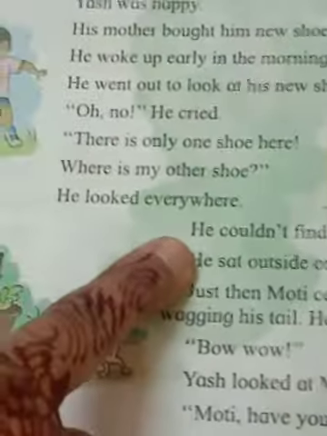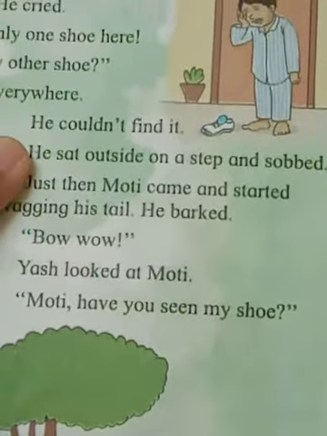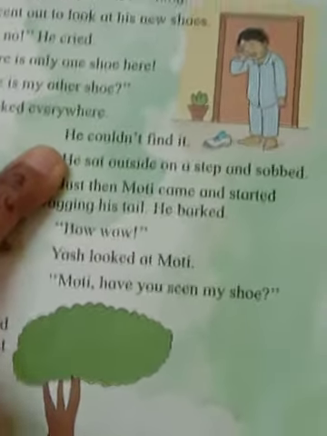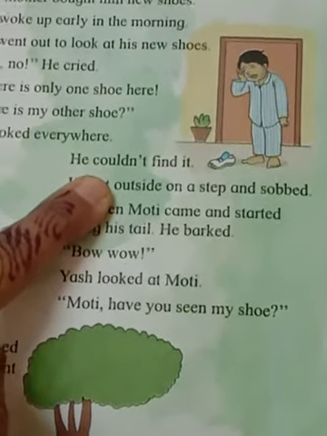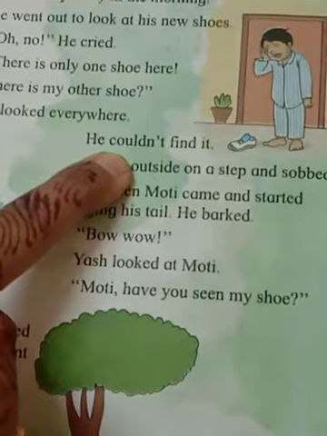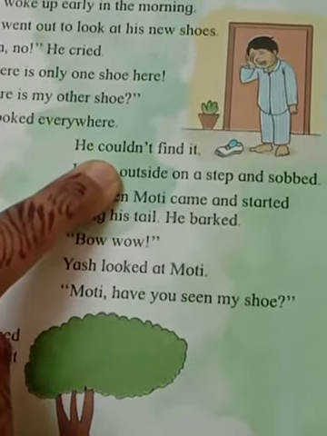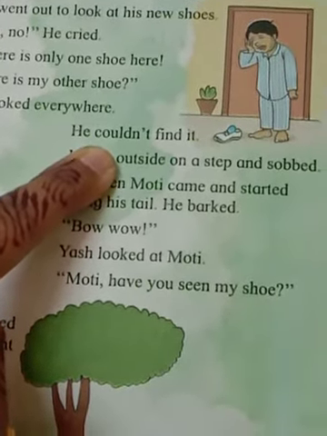Happy means आनंदी, sad means दुखी, खुश होना और दुखी होना. Okay. Come to the second paragraph. Now he couldn't find it. Couldn't means could not. He could not find that. It's the past tense of can. He couldn't find it. वो उसे मिला ही नहीं.